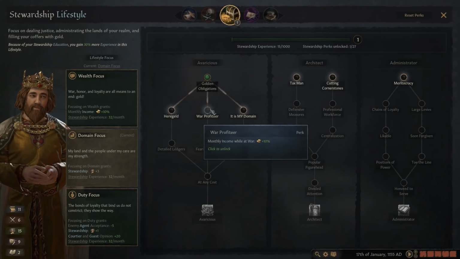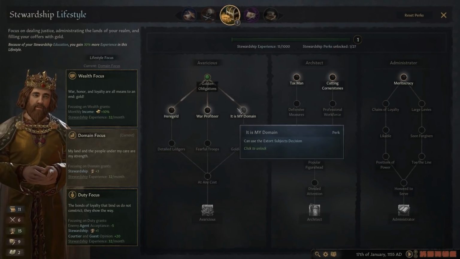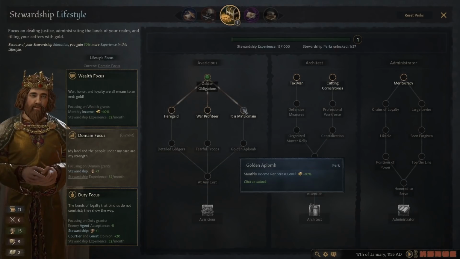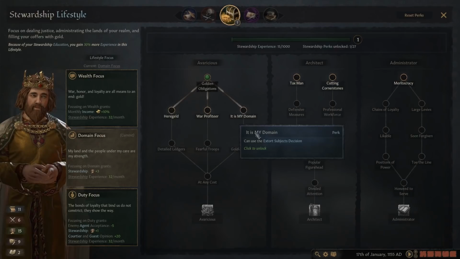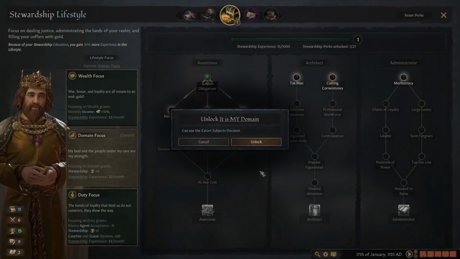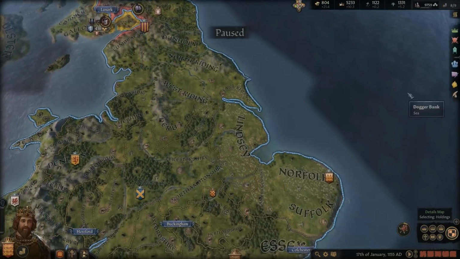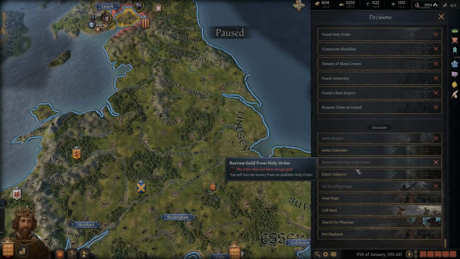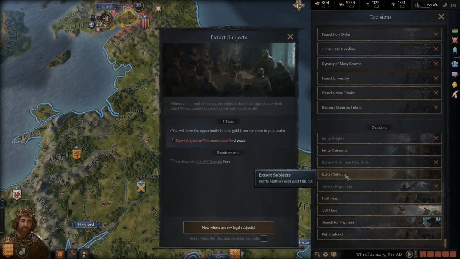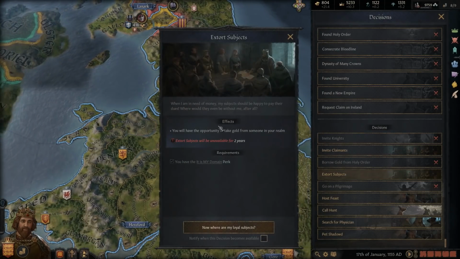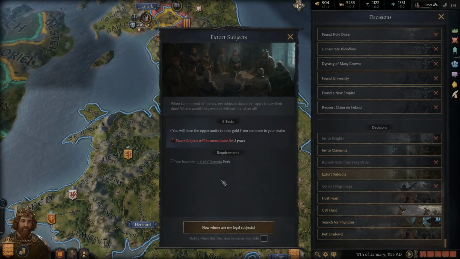So we have three choices, and I feel like we got to do this one first. Yeah, I think we're going to do this one first. It is my domain. Use the extort subject's decision. So let's go for that one. And if it's available, we'll do it now because we need money. So we need 400 more gold to take this option here. We can do it every two years, and we have the opportunity to take gold from someone in our realm.